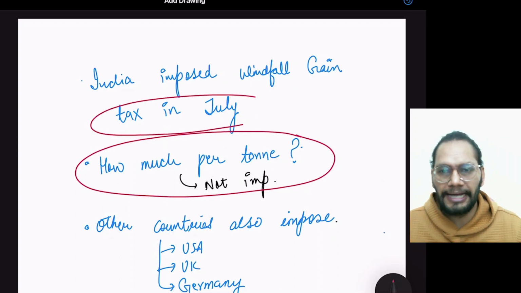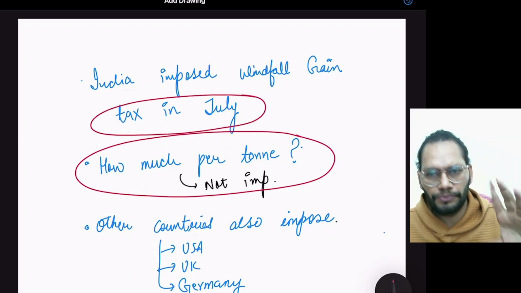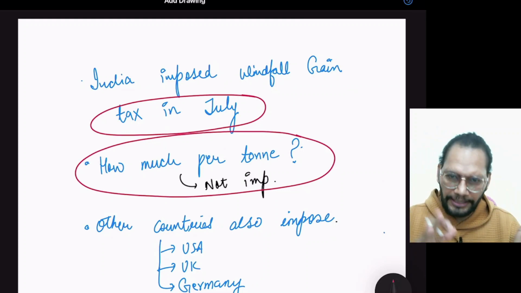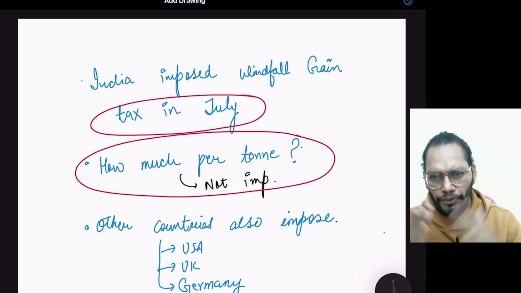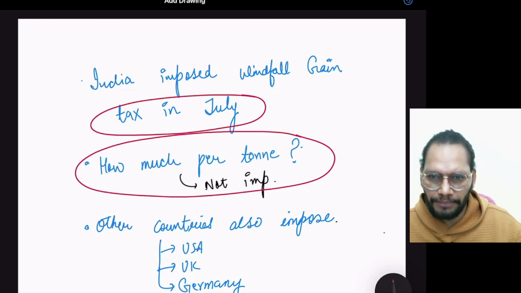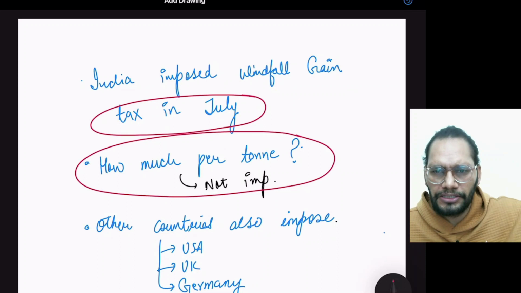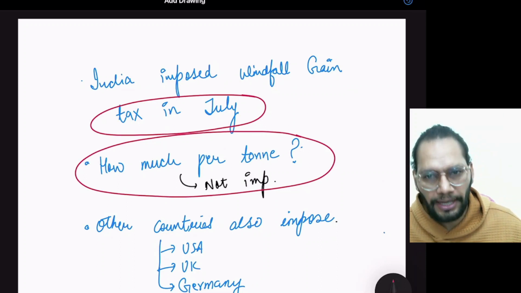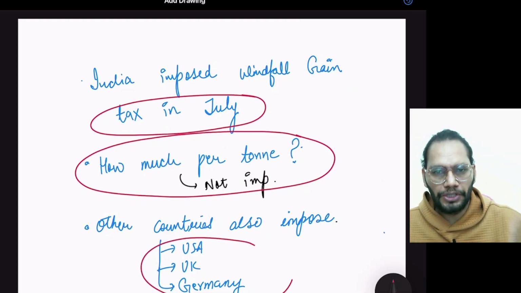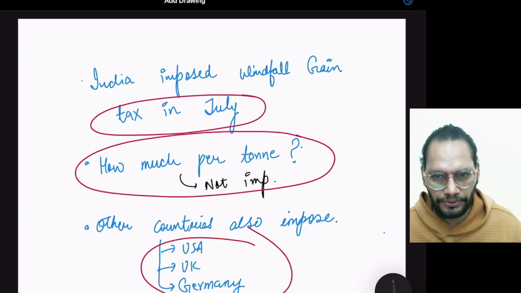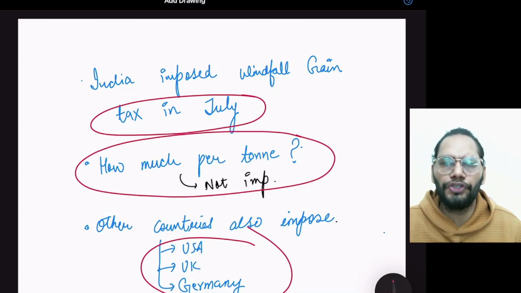First time windfall taxes on these companies were levied on 1st of July. And this is February going on. Many times these taxes are reduced, many times these are increased. Last week these were increased again because prices of crude oil in the international market have gone up again, right? And India is not the only country levying them. The USA, UK, Germany and other countries are also doing the same, because they also need money for all those things. So it seems a good proposition from the government side.